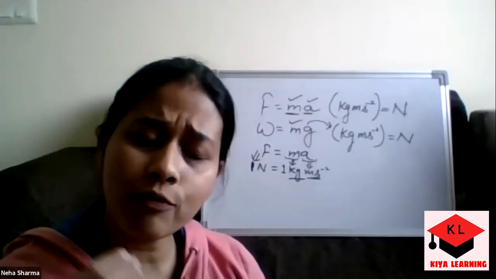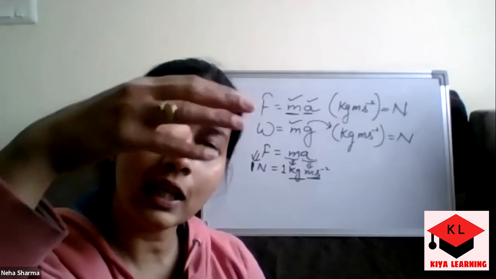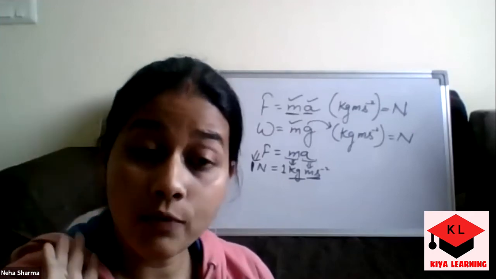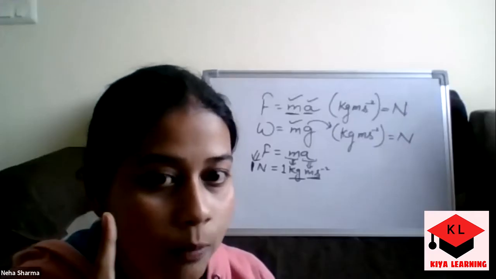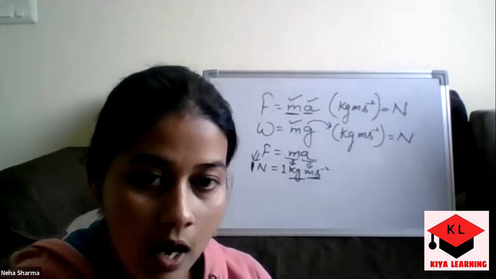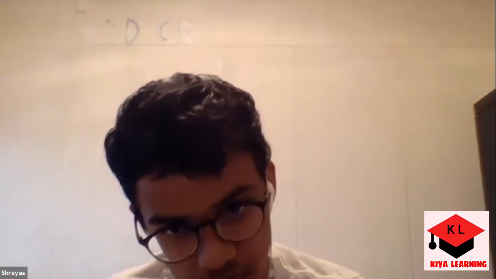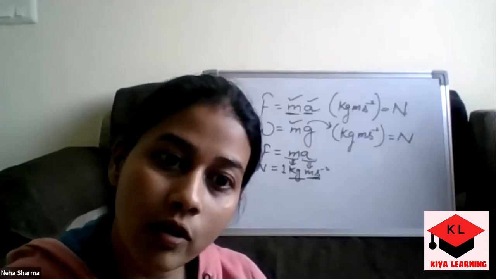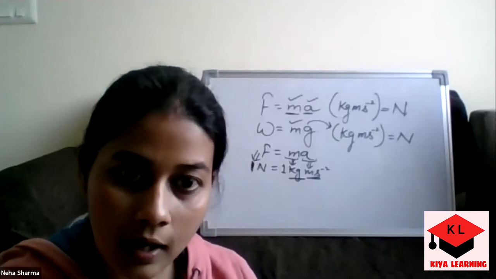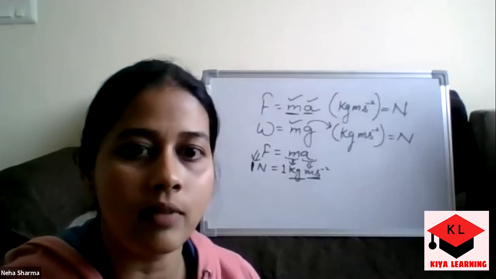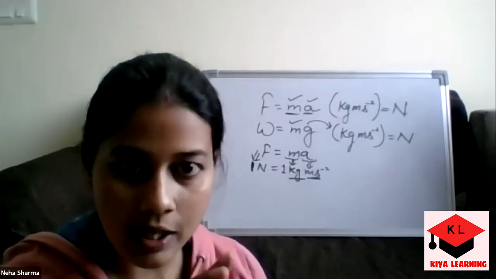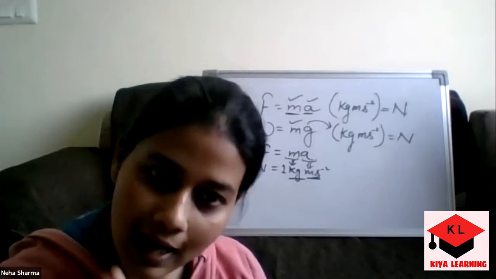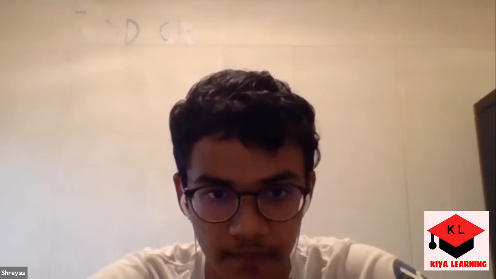So actually, what happens if we are leaving anything and it is falling freely, the velocity of the body keeps on changing. So that means the body is accelerating. And the second thing is the body is accelerating under the effect of gravity. It is moving downward by itself because of gravity. So that's why we call it change in velocity means acceleration, but due to gravity. So that is acceleration due to gravity.